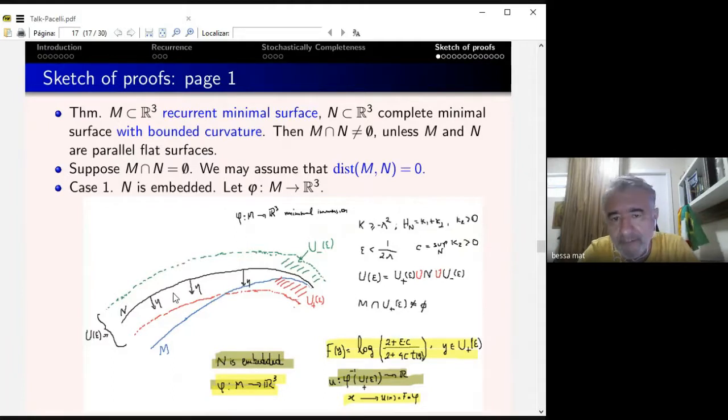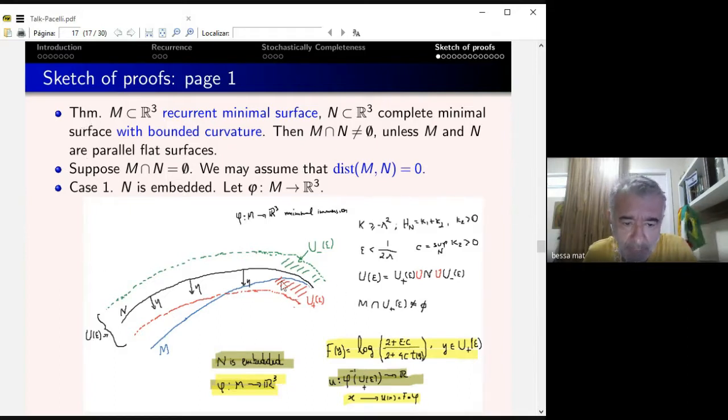Okay, let's give the proof. The proof is based on those two characterizations. For a recurrent manifold, a bounded subharmonic function is constant. And the other one is: if you have a bounded solution of Laplacian of u plus lambda u bigger than or equal to 0 on M, then u is 0. Let me give you a sketch of the proof of this result. What we're going to prove is that M is recurrent.